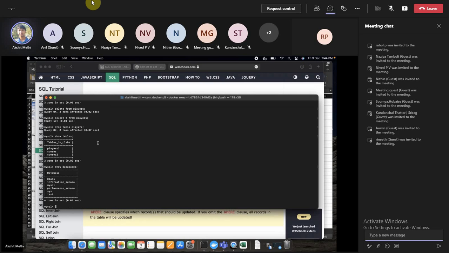The query structure is more like plain English, but it does require some practice to get a hang of it. Right after class, in half an hour or in an hour, we will share some assignments where you have to create some tables and do certain tasks so that you will get a hang of it, and then you might feel comfortable working around SQL basically.